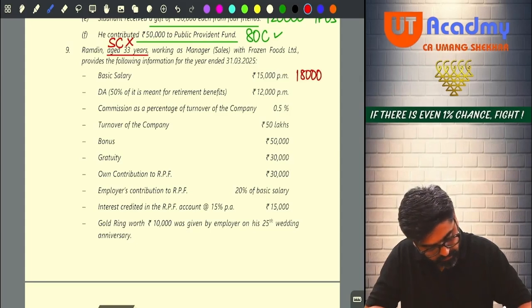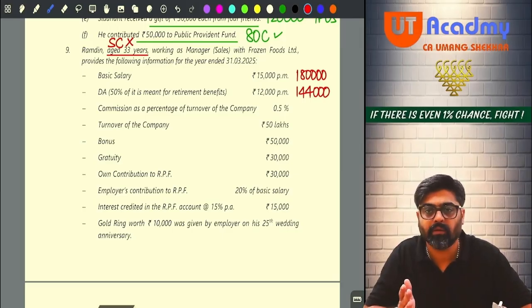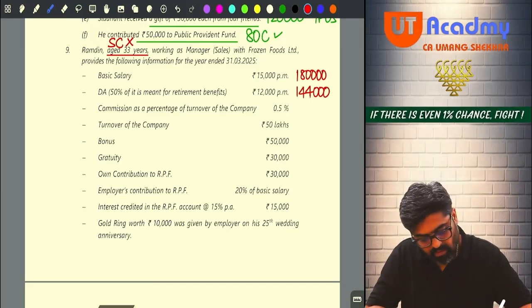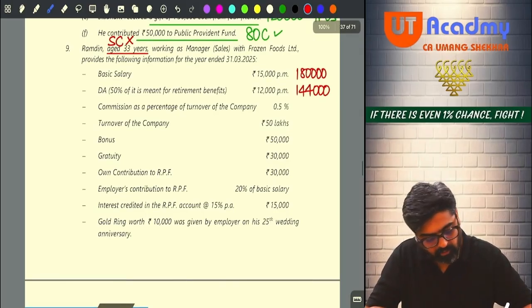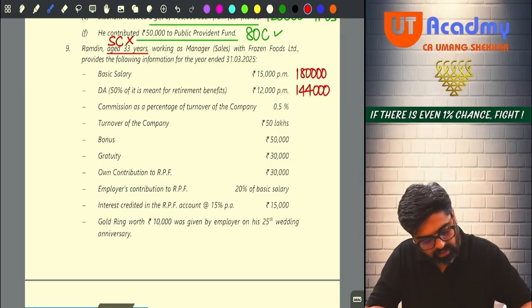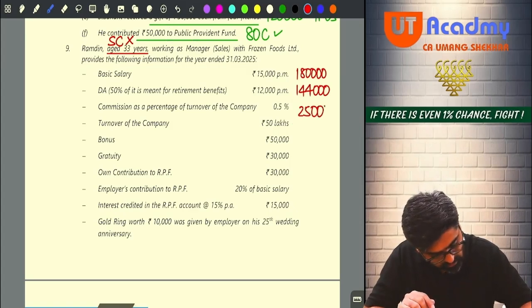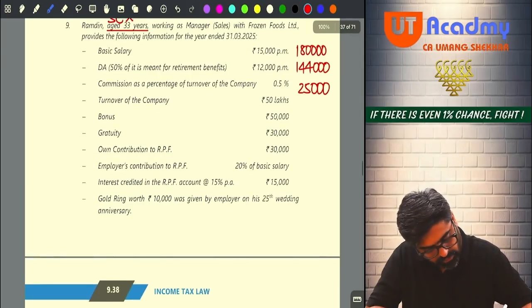taxable. DA 50% of it is meant for retirement benefits. So can I say 12,000 is a DA, meaning 1,44,000 will be the DA, but out of that only half is in terms. Okay. Turnover of the company is 50 lakhs and 0.5% is the turnover commission. So 50 lakhs into 0.5% will be 25,000 turnover commission. 25,000 turnover commission also taxable. Bonus 50,000 taxable.